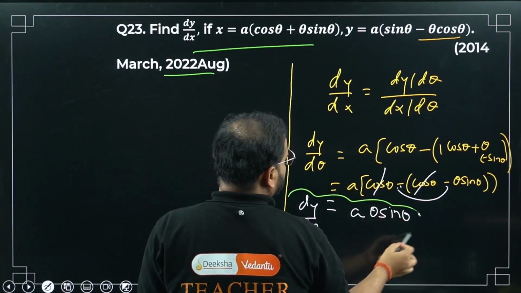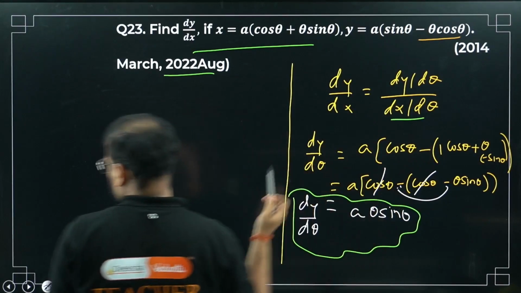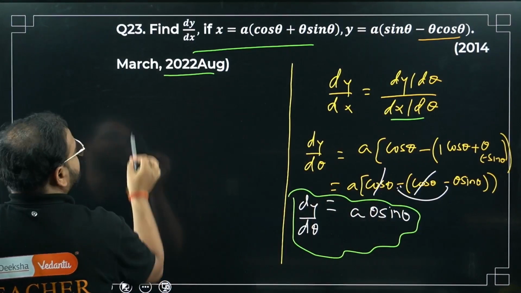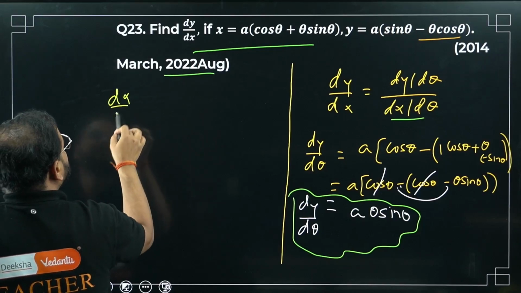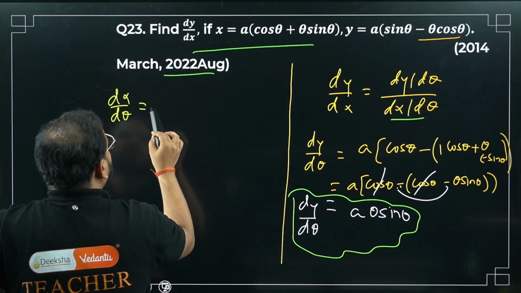One of the values that we needed. The other one is what? dx by d theta. So let's find it over here. dx by d theta, please check. For this, I'm going to do what? For this one, a is a constant, so keep it.